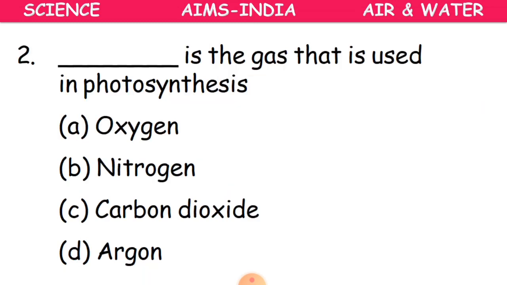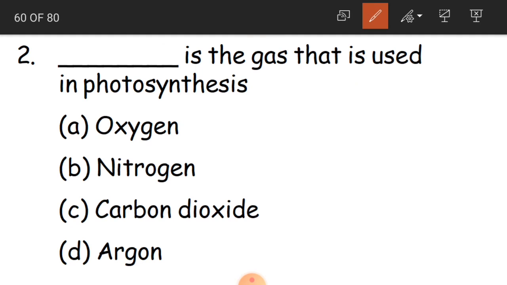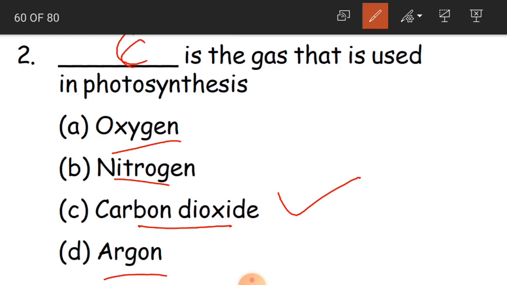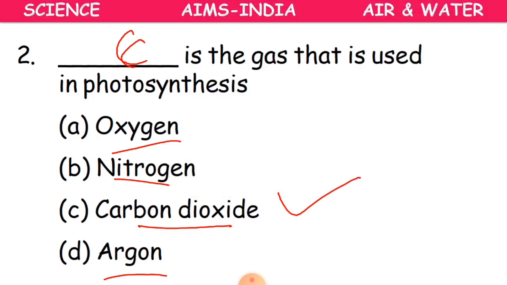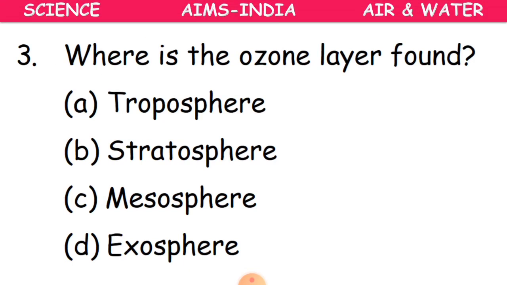Second question, dash is the gas that is used in photosynthesis. Which gas do the plants use in photosynthesis, children? Either oxygen, nitrogen, carbon dioxide or argon. Yes, they do use C option, that is carbon dioxide. Carbon dioxide, sunlight and water. So these are needed in the process of photosynthesis. Clear, children?